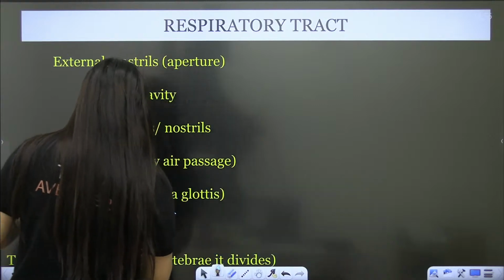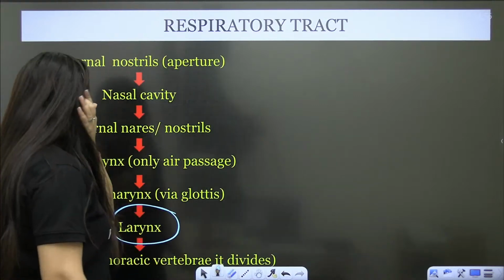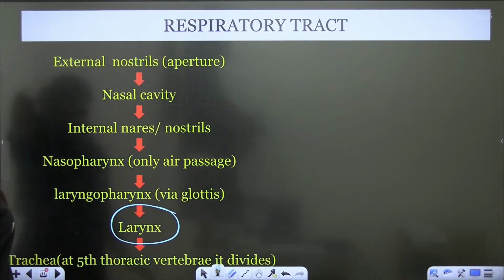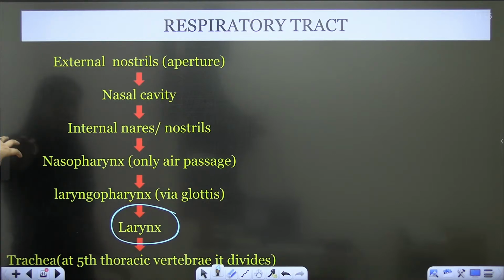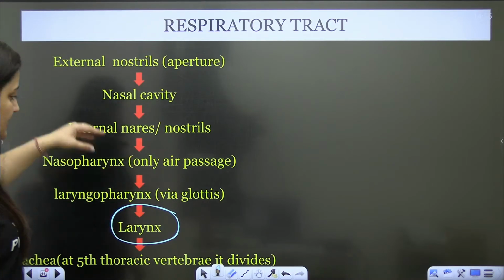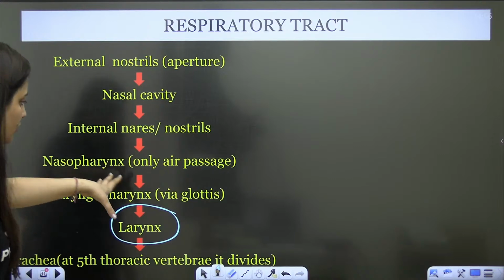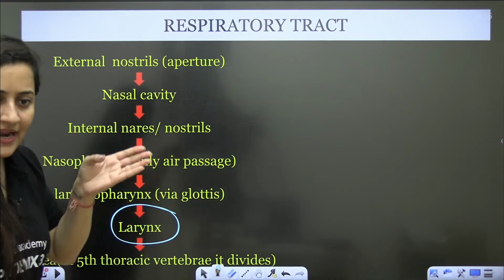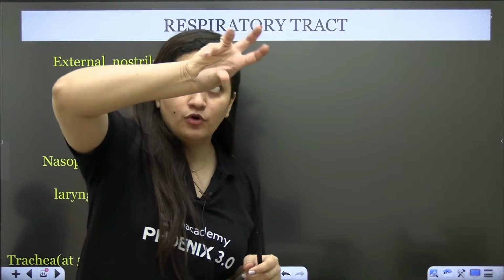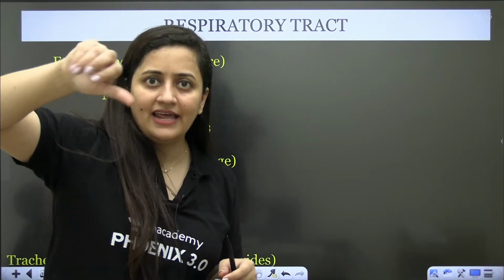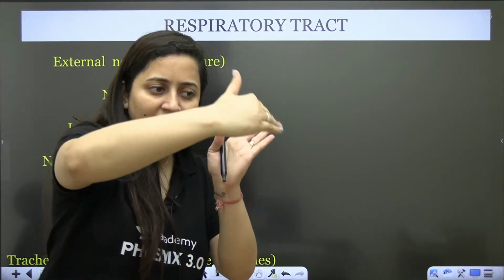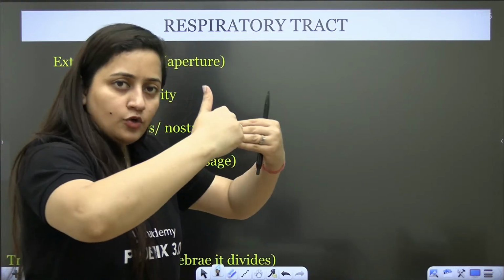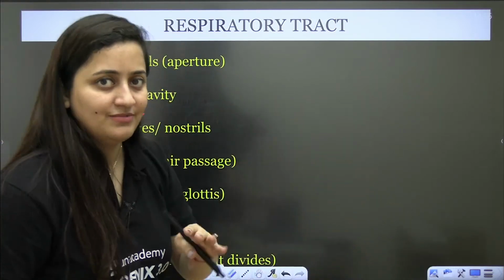So now, in laryngopharynx only air will pass, then oropharynx, which is common for both. So basically that laryngopharynx portion will be there majorly in the larynx. So through the pharynx there are two ways, one is trachea, another is food pipe. This is what you have to remember.